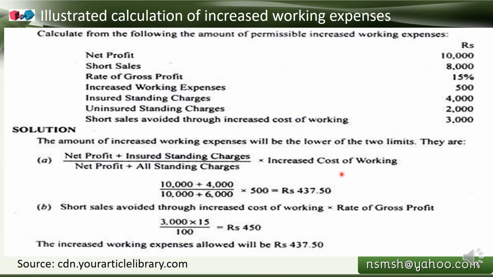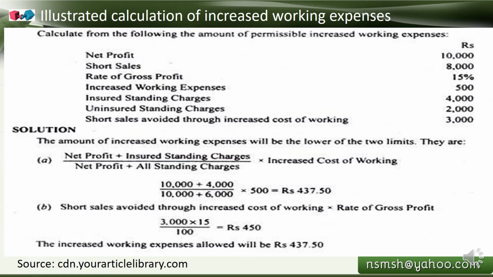So we get that 437.50 as one calculation. Second calculation is the short sales avoided through the increased cost of working multiplied by the rate of gross profit. So what is the short sales avoided? Short sales avoided through the increased cost of working is 3,000. So on 3,000, the gross profit percentage is 15%, so we take 15% and we get 450. When we compare both, 437.50 or 450, the lowest is 437.50. So this is the increased working expenses allowed.